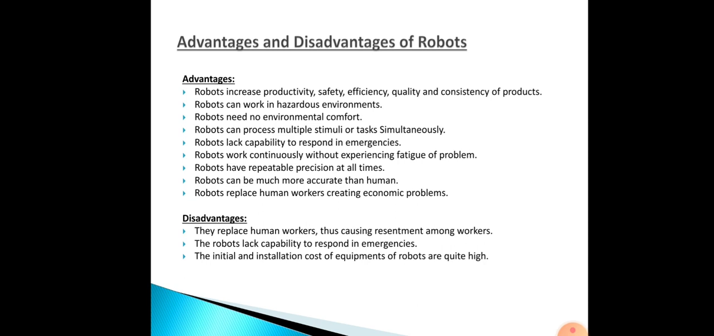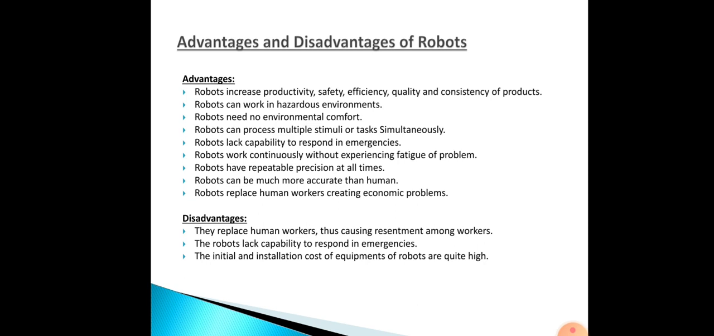For example, in nuclear plants and chemical industries, where safety is not there for human beings. Then robots do not require environmental comfort, like wherever the temperature is high or too cold, so that comfort is not required as human beings require. Then robots can process multiple similar tasks simultaneously. Robots lack capability to respond in emergency. Then robots work continuously without experiencing fatigue or problem.